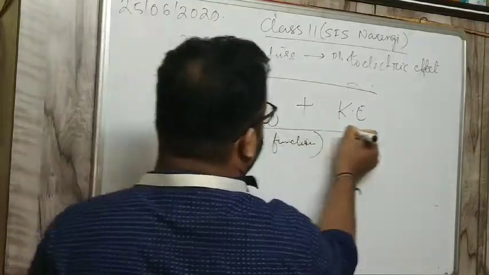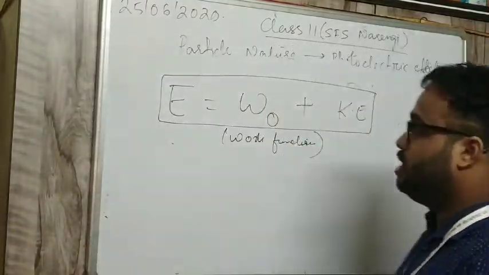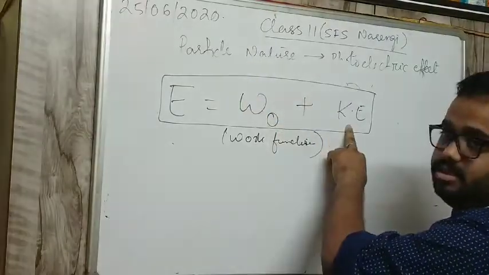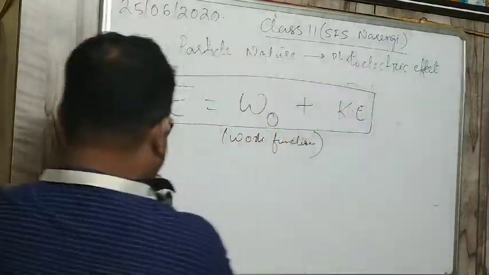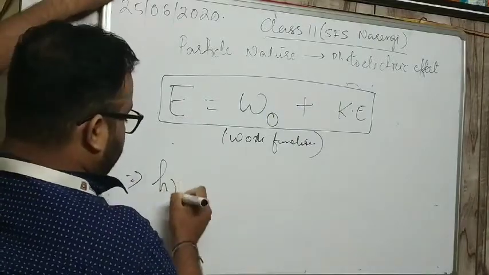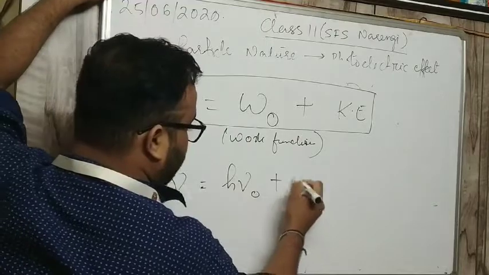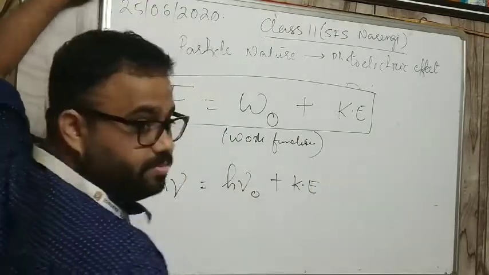So this is Einstein's photoelectric equation. E is equal to work function plus kinetic energy, which means E is h nu, work function is h nu naught, plus kinetic energy.